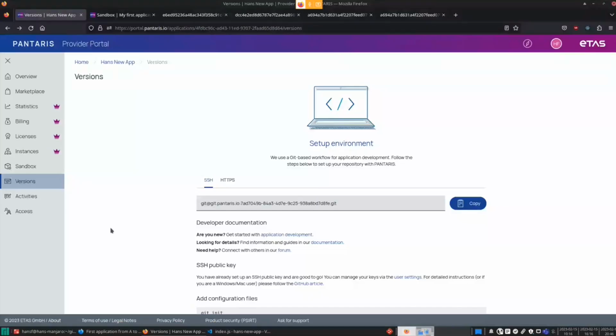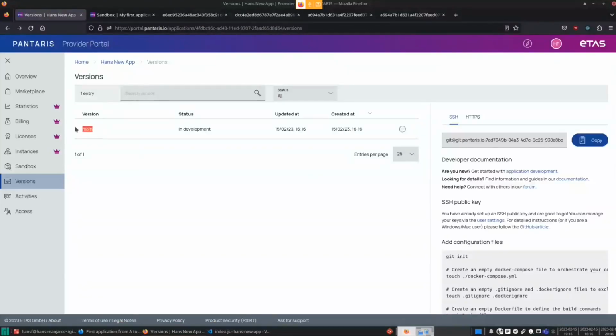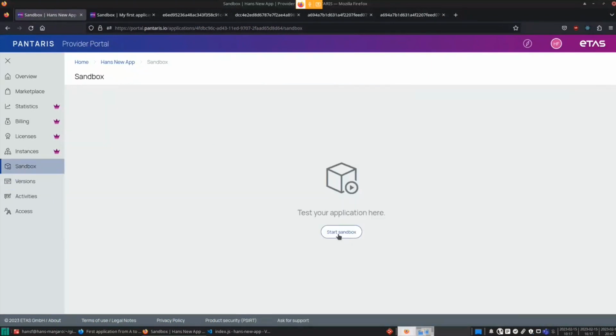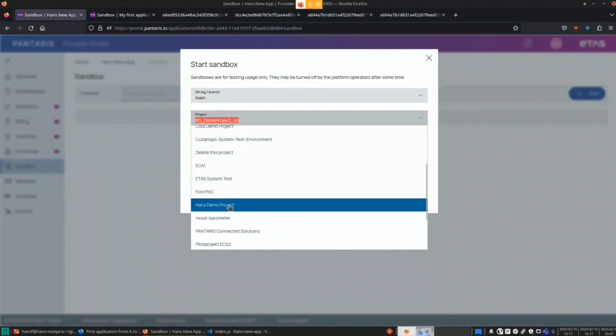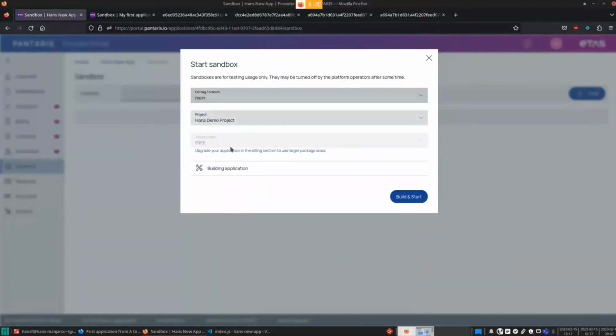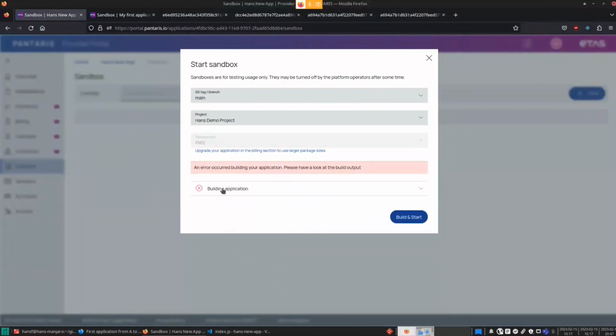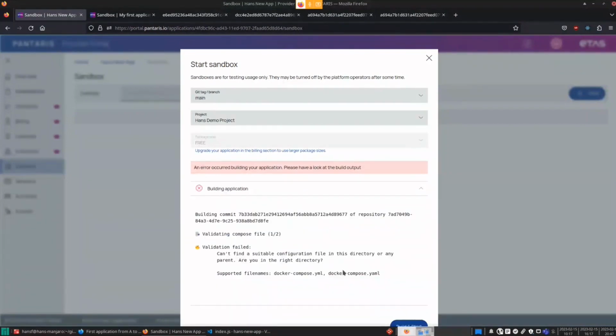So now if we go back, we will see our main branch locally created, just pushed. So all is fine. But if we go now to a sandbox, we can select our project and branch to start it. And yeah, we will also get the information that we don't have our Docker Compose and Docker files present, which we will need.